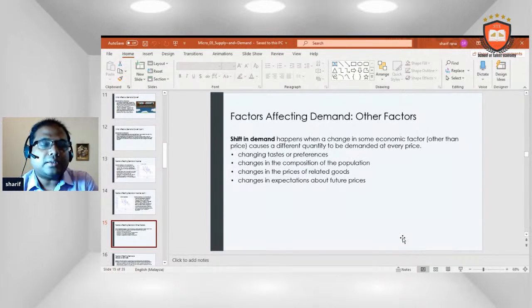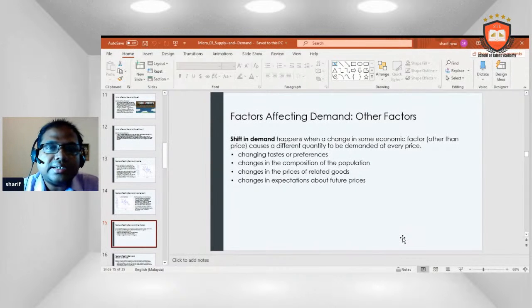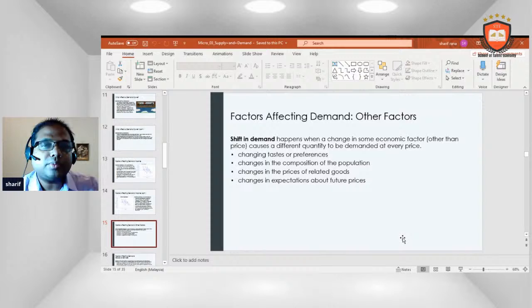Factors affecting demand. A shift in demand happens when a change in some economic factor causes a different quantity to be demanded at every price. These factors include changing tastes or preferences, changing composition of the population, changes in the price of related goods, and changes in expectations about the future.